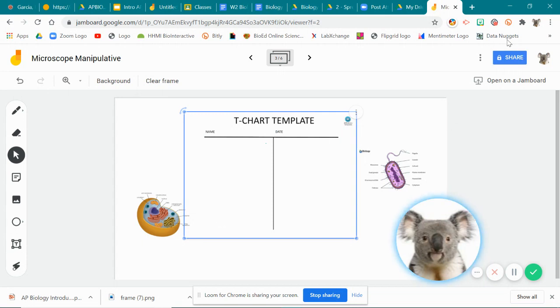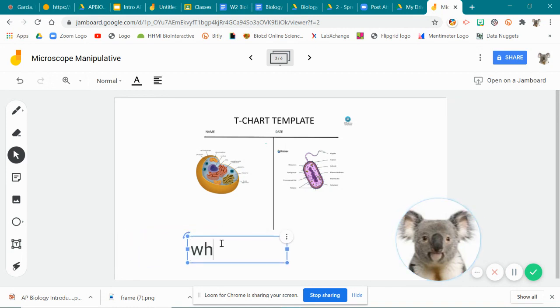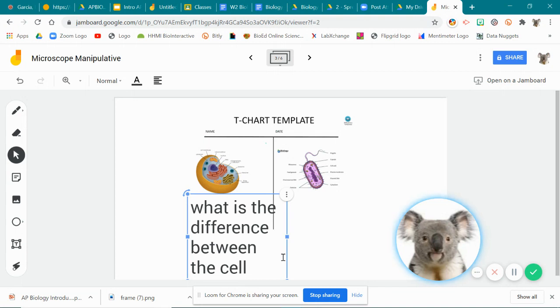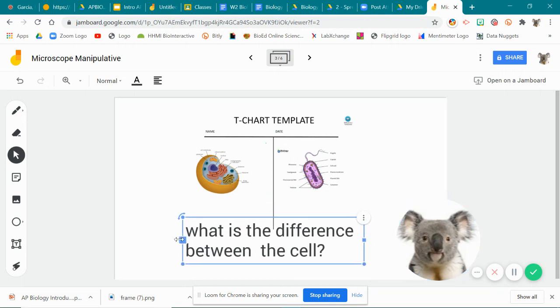When we share this or put it on Google Classroom, kids will see this and they can move it around. If you wanted them to have a place to write, you can add a text box for them. And so we can ask questions here, like, what is the difference between the cells? It's really quick. You can add a text box when you ask a question.